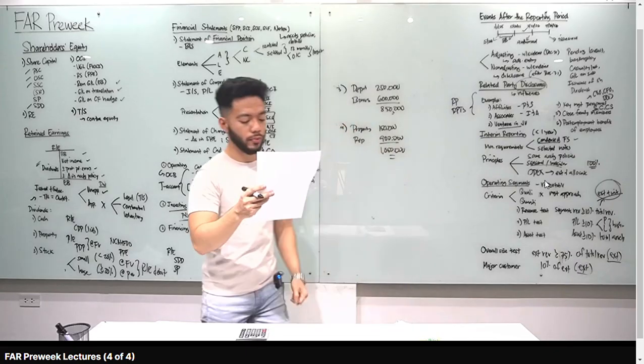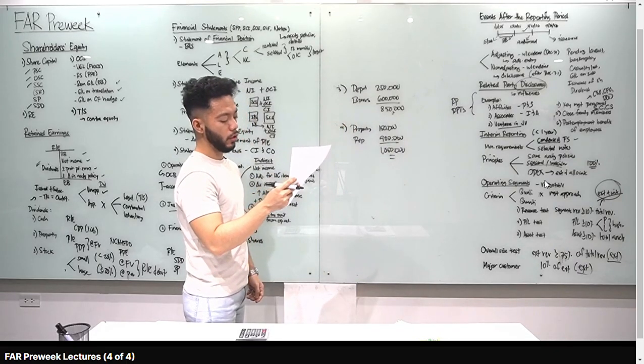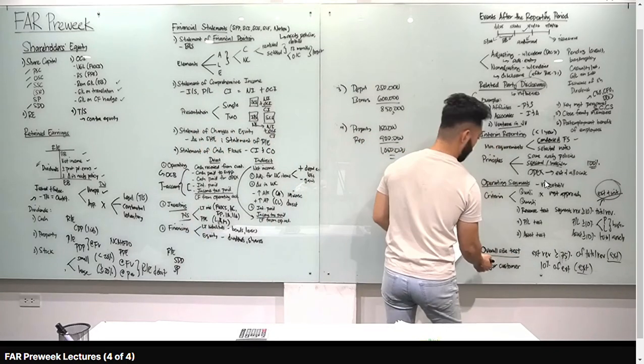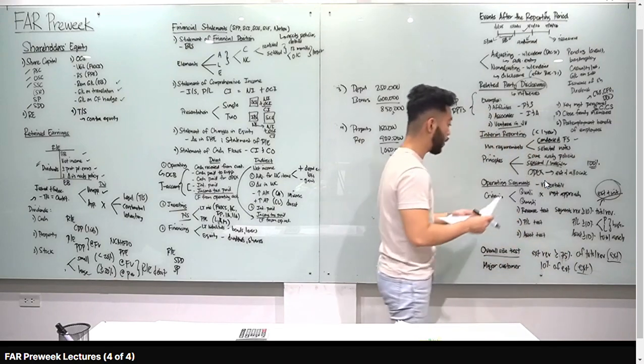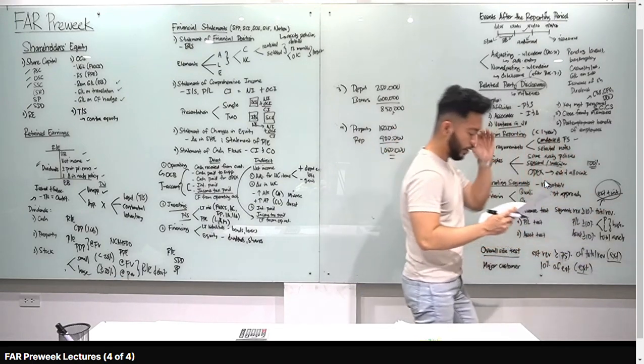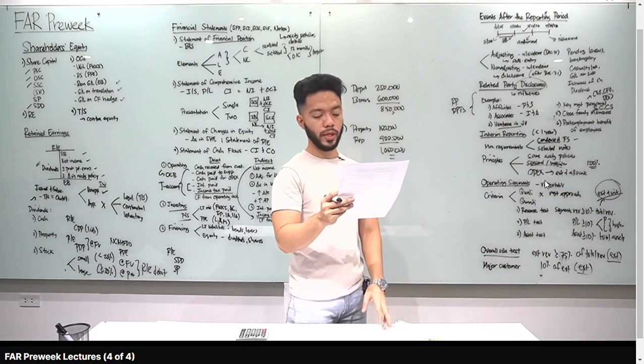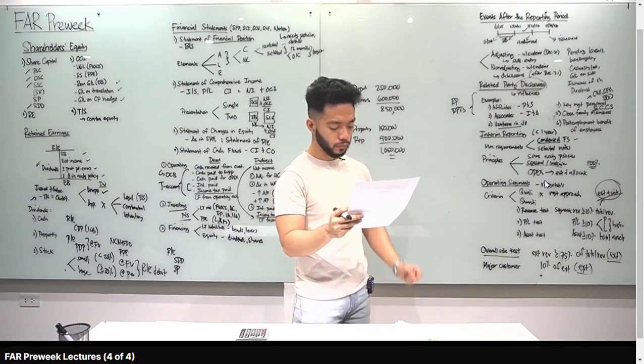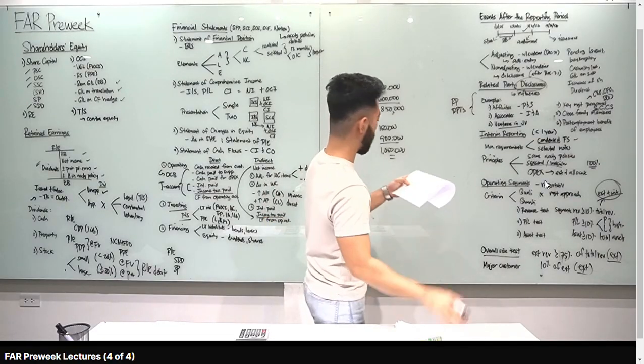Number 2, what is the quantitative threshold that must be disclosed by reportable operating segments? Yun yung overall size test. Ano yung sabi ko kanina? 75% of the total external lang. Okay, letter C. The total external is 75% or more of the entity's external revenue. Huwag mo sasama internal.